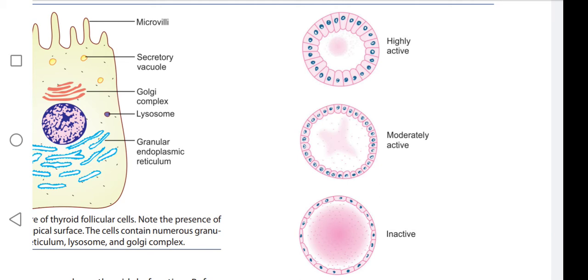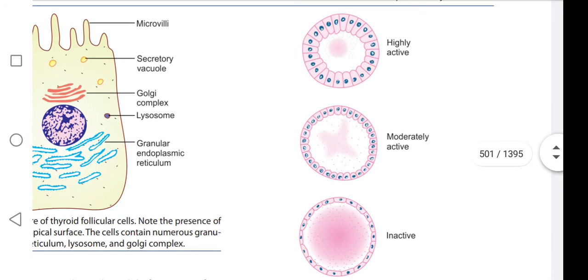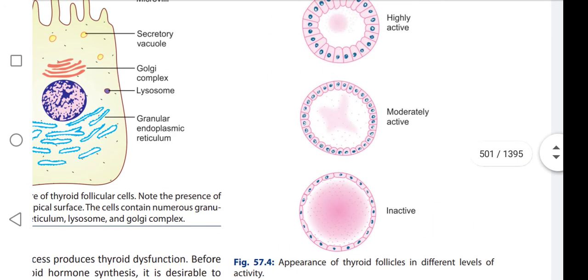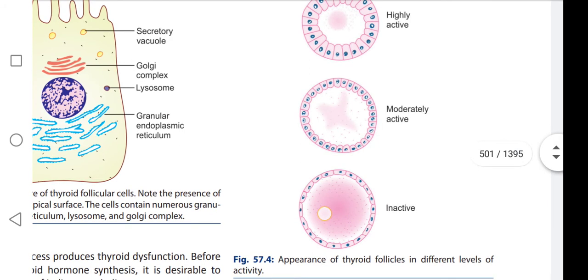When the thyroid gland is moderately active, a moderate amount of colloid is present. When the thyroid gland is in inactive state, the colloid present in it is more.